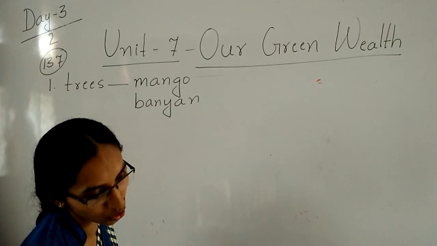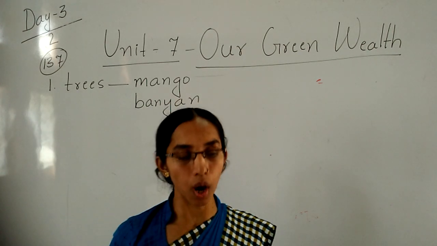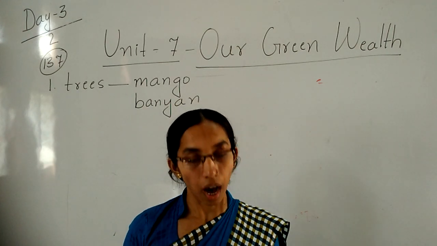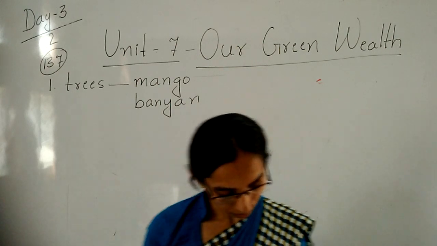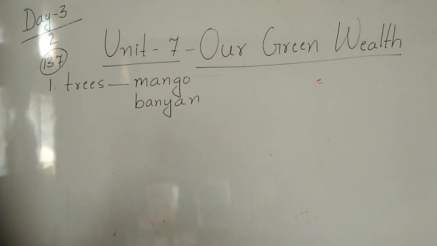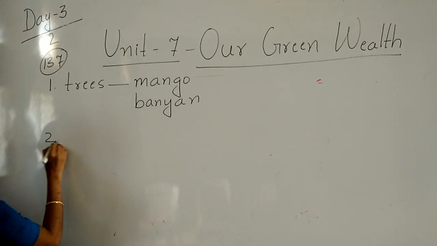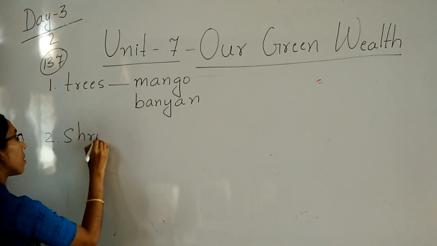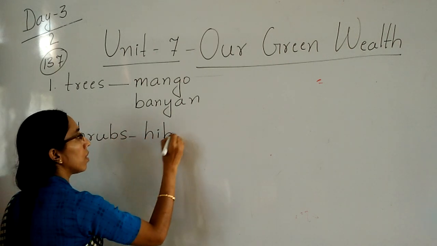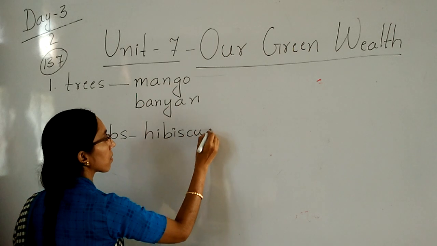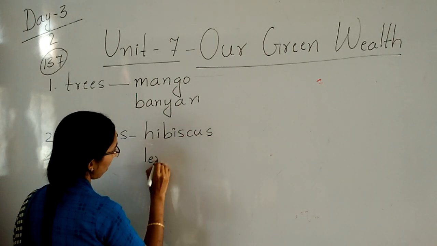Second, they asked the shrubs. Shrubs are smaller, with hard branches and stems. So what is that? Hibiscus and lemon. Shrubs. Hibiscus and lemon.